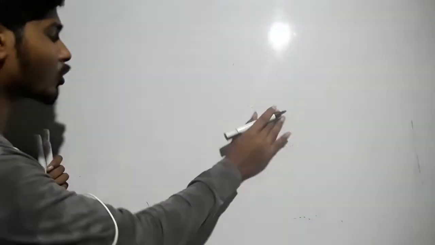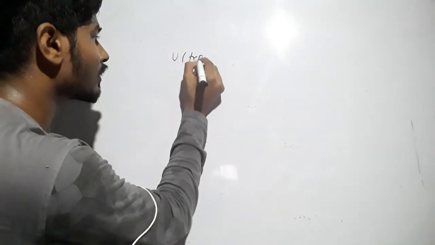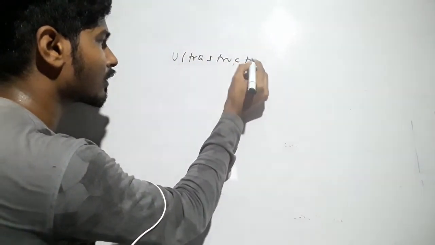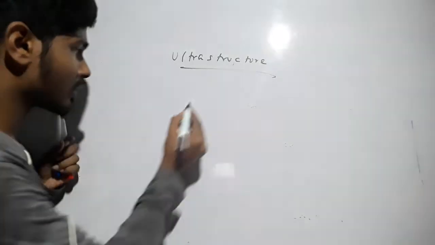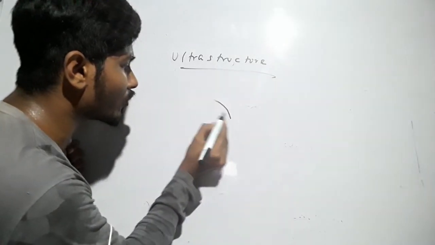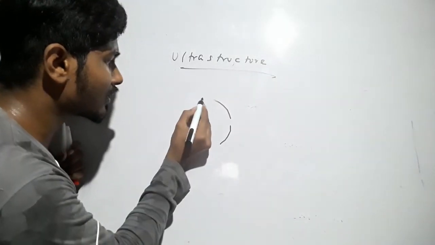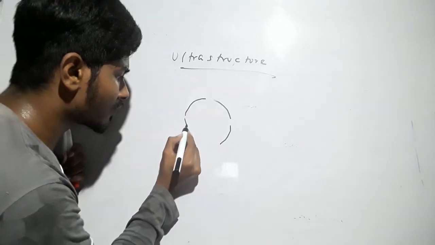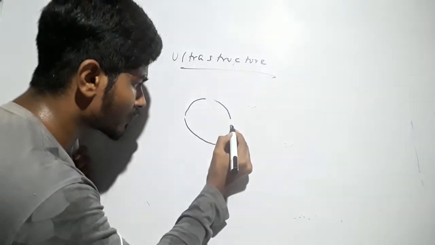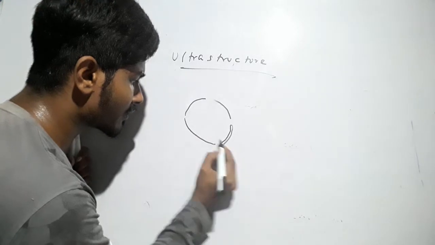If we talk about the ultrastructure, let us draw a rough diagram of the nucleus so that you can understand it better.